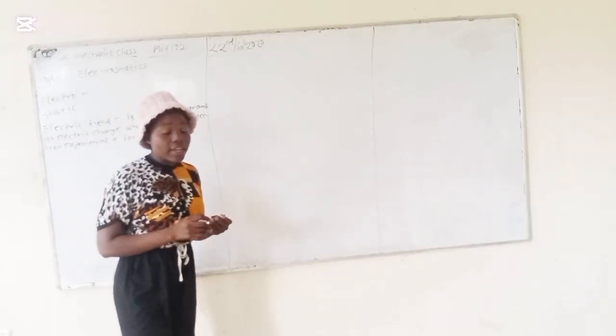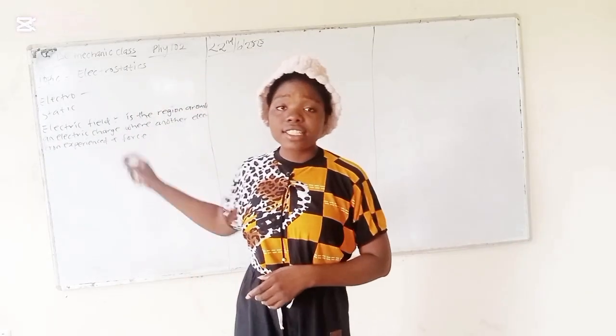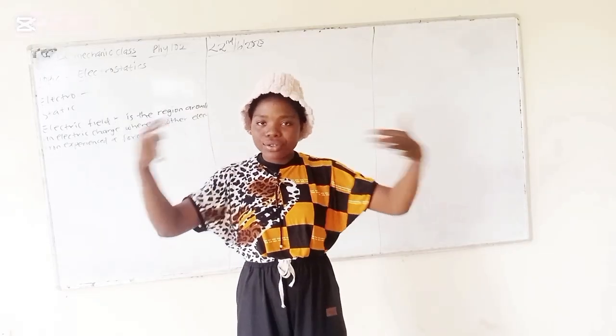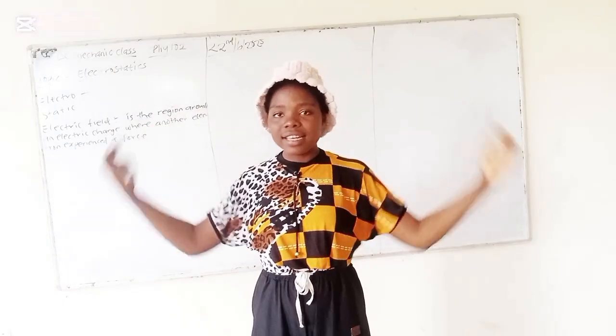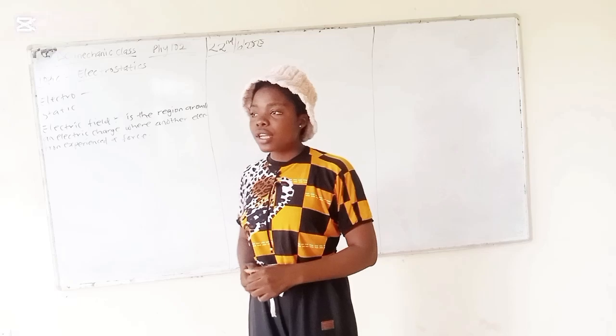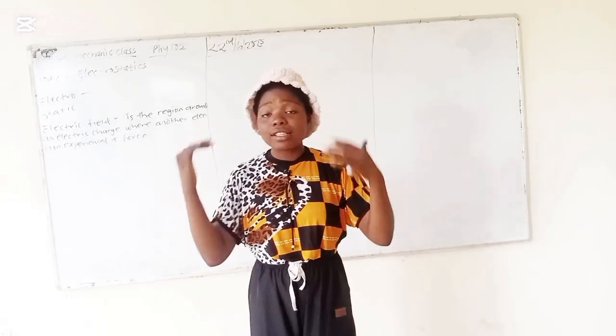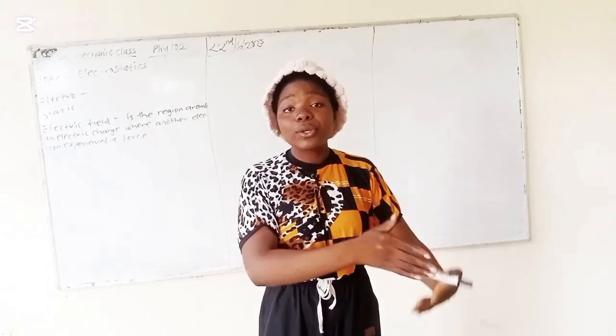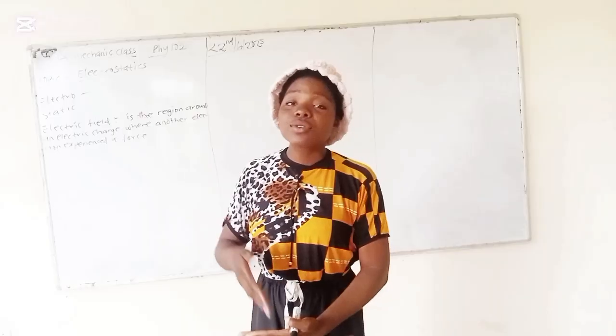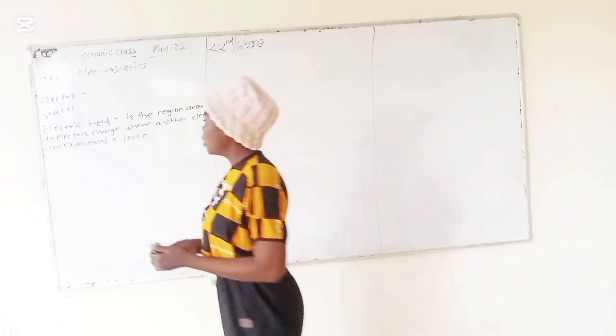So for electric field, that is the definition: it is the region, the area around an electric charge. So now let's look into electric field strength, or electric field intensity.